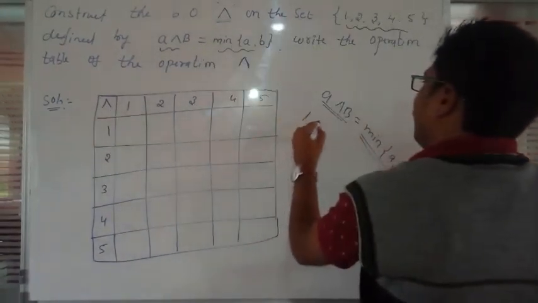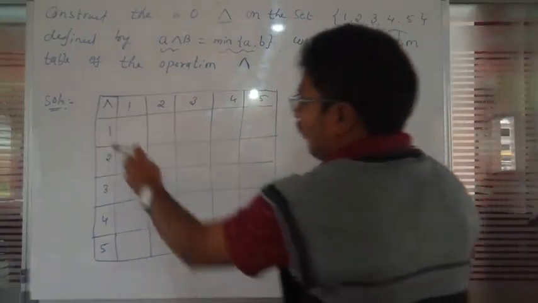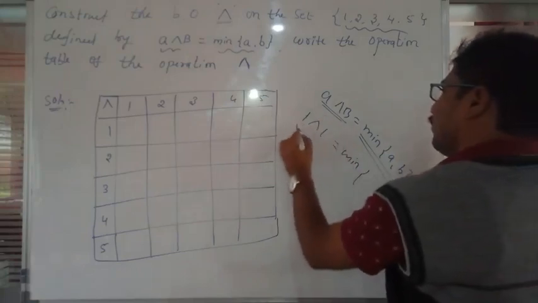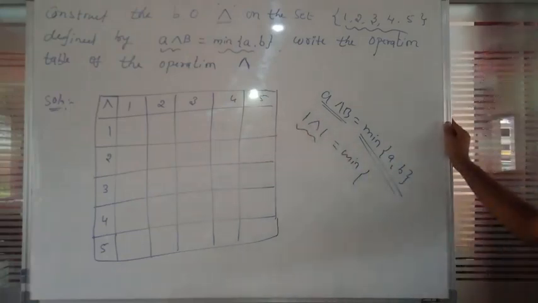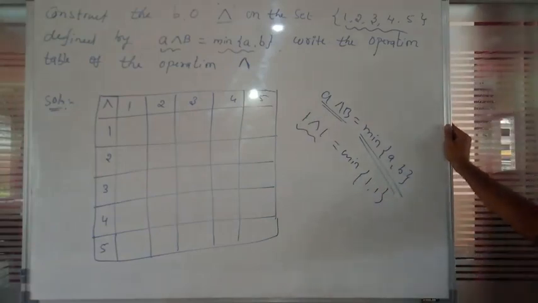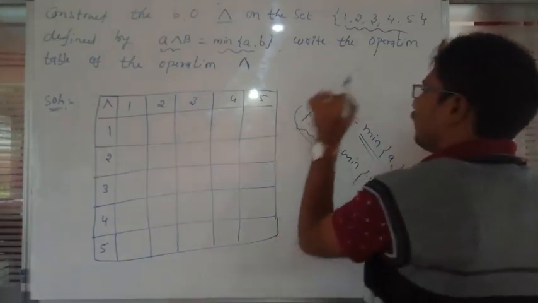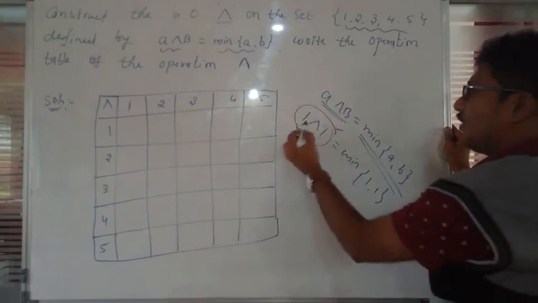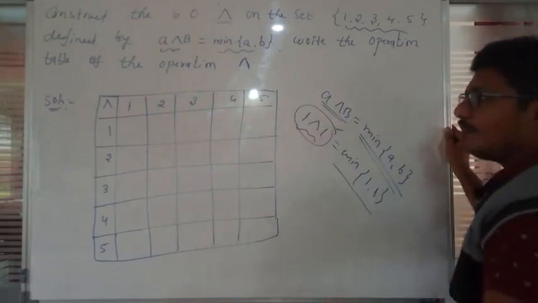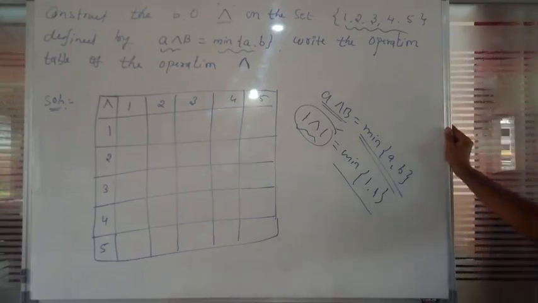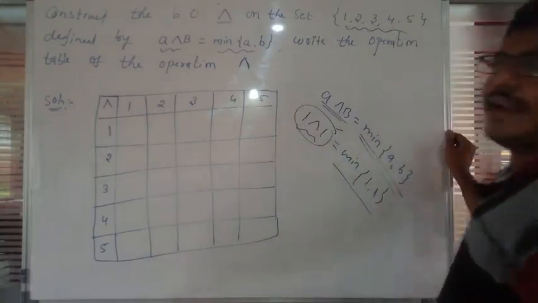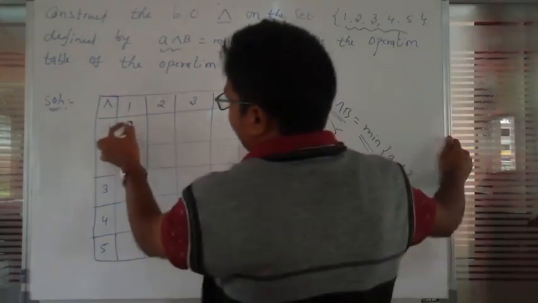It is the minimum of these two numbers, so we compare them. What is the minimum value? Both are the same value, so no one is the minimum and no one is the maximum. We write the only one value, 1.